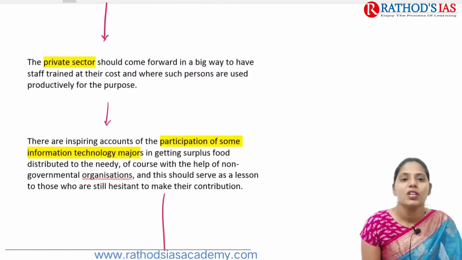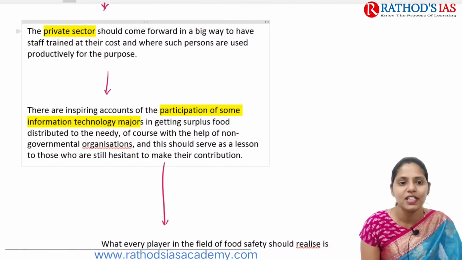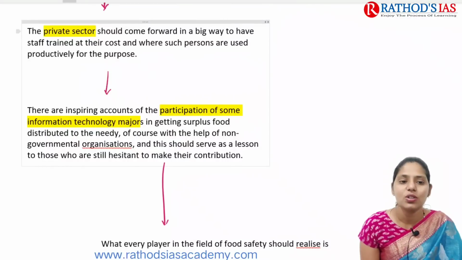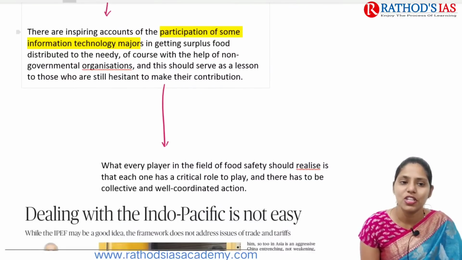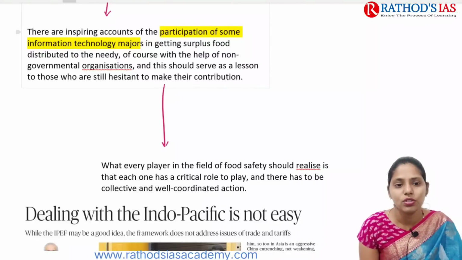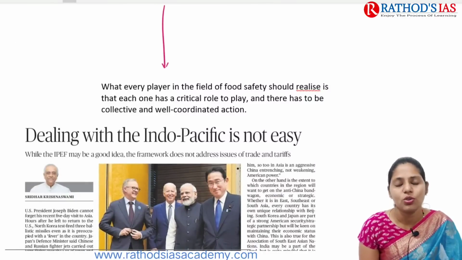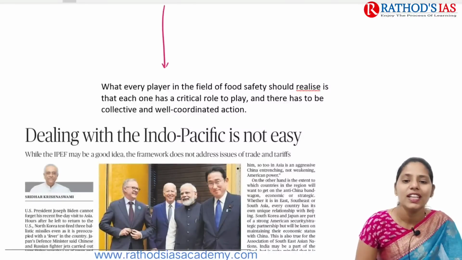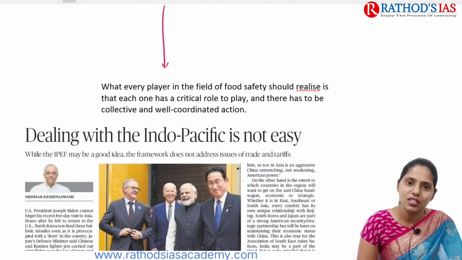Even the private sector should come forward to have staff trained at their cost, so that such persons are used for productivity. We also need to focus on participation of information technology majors, that is IT majors, in getting surplus food. And each and every stakeholder involved in food safety needs to be responsible and transparent, and we need collective and well-coordinated action. Okay, so this is about this topic.